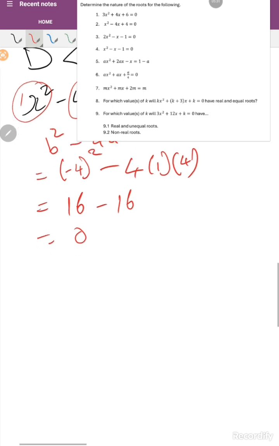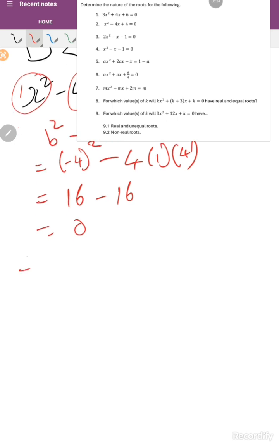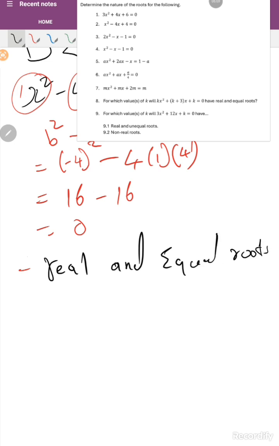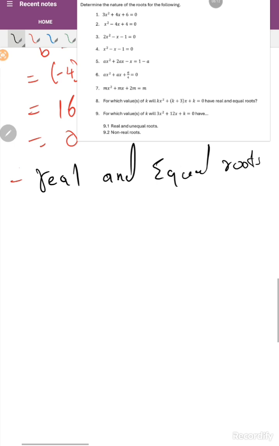So the nature of our roots is real. Remember that I said if D is equal to 0, our roots are real and equal. The nature is real and equal roots.